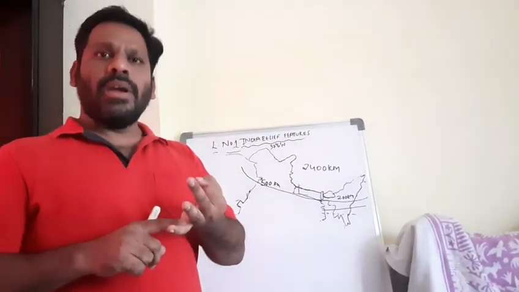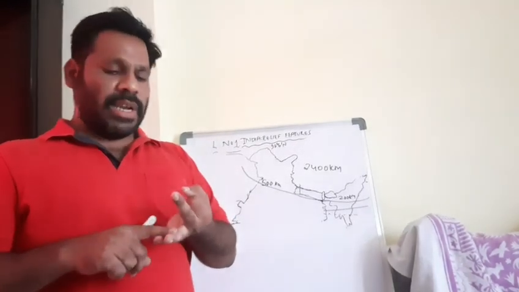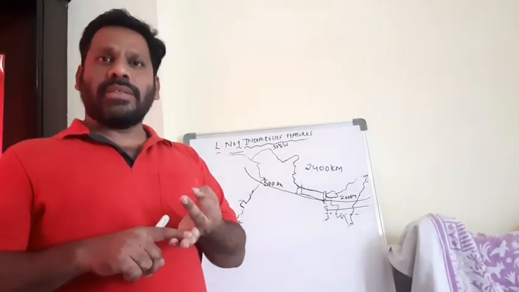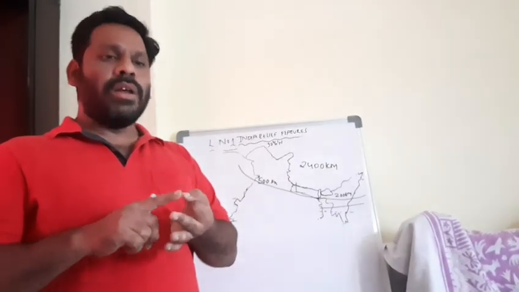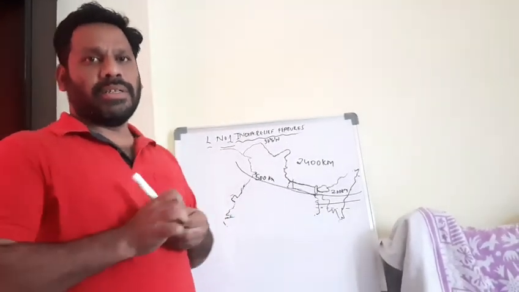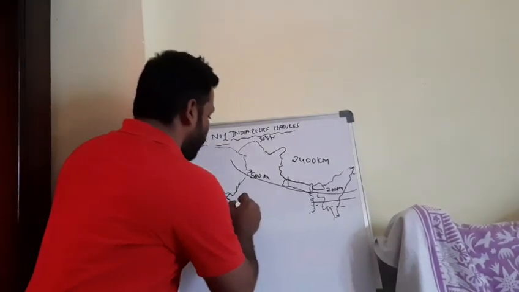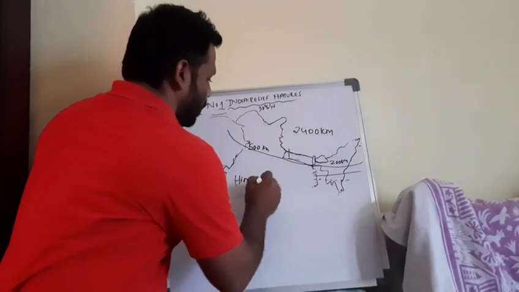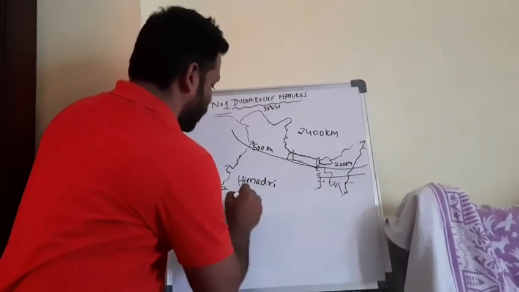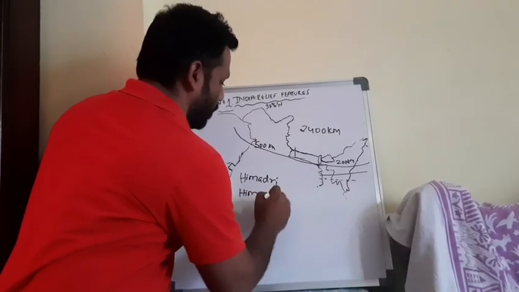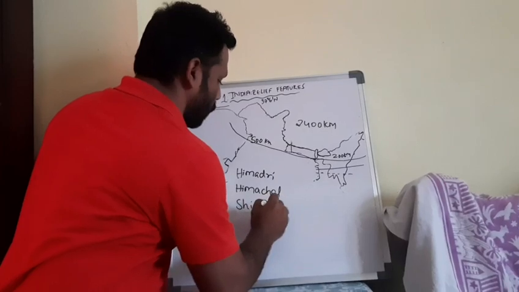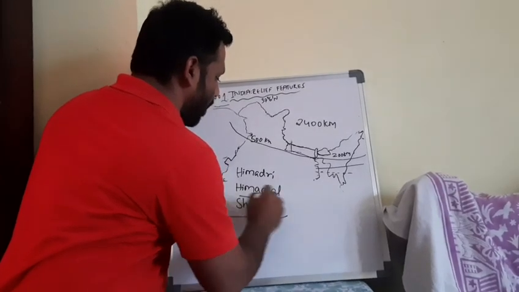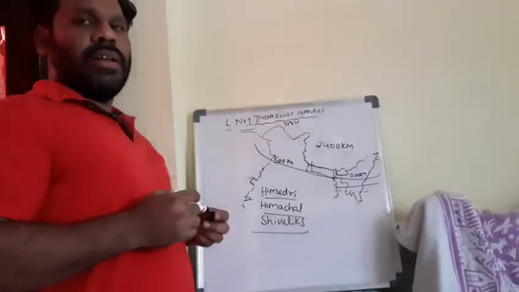One is Himadri, or Greater Himalayas. Second is Lesser Himalayas, or Himachal. Third is Shivaliks, the Outer Himalayas, or the foothills of the Himalayas. The three parallel ranges: one is Himadri, second is Himachal, third is Shivaliks. We will now discuss the three parallel ranges one by one.